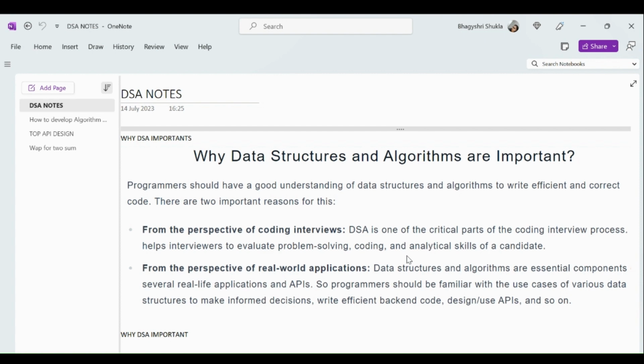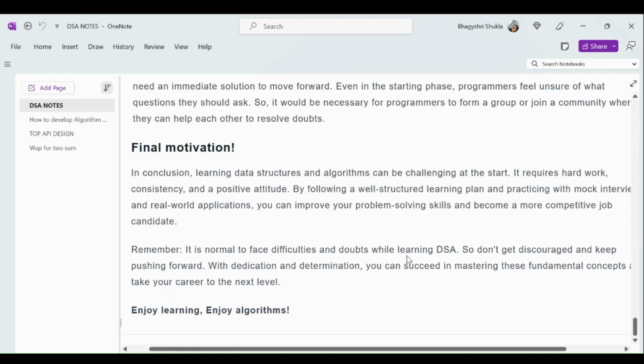Second, from the perspective of real world applications. In our day to day activity, we are using lots of applications, web apps or mobile apps. What is the cause behind this? Data structure plays a major and leading role. DSA and algorithms are essential components of real life applications and APIs. So programmers should be familiar with the use cases of various data structures to make informed decisions, write efficient backend code, design and use APIs, and so on. That's the reason why we are going to discuss DSA and algo.